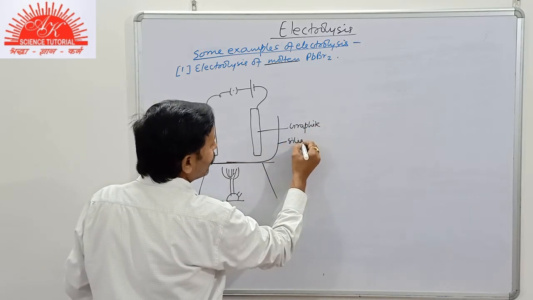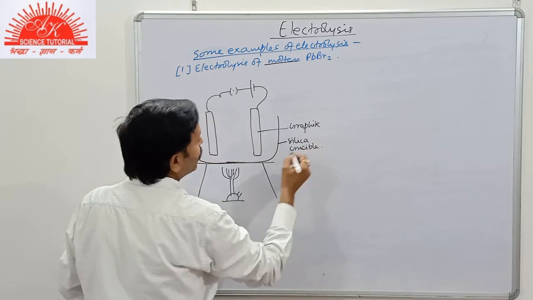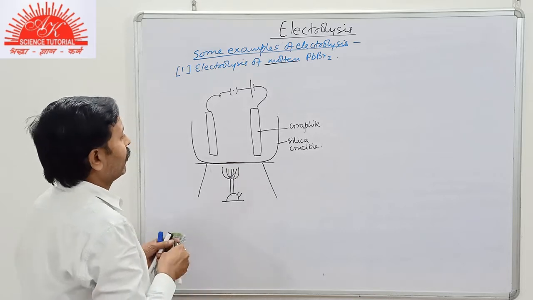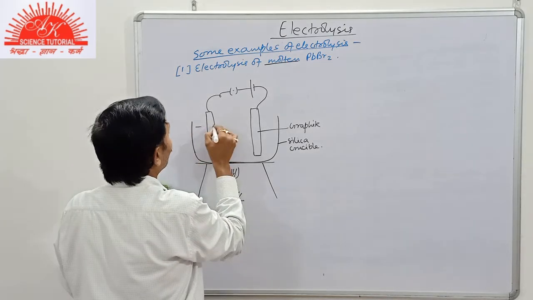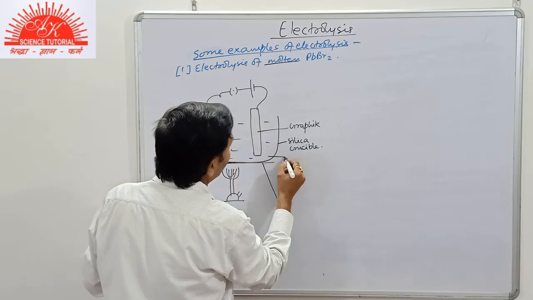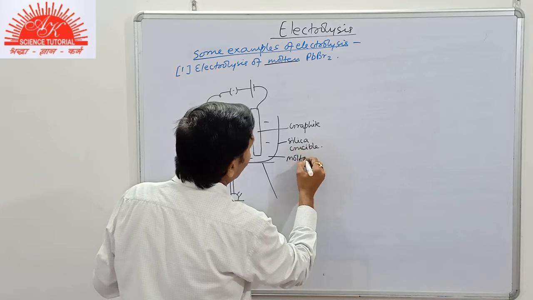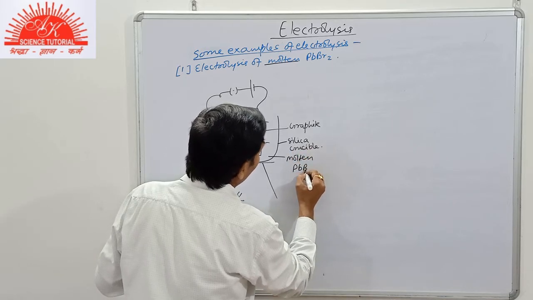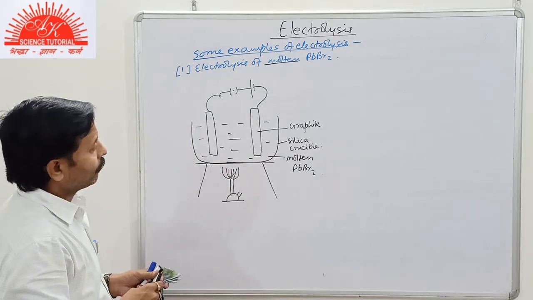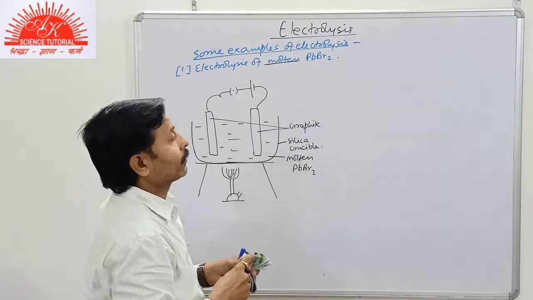This is a silica crucible. Crucible is the pot, the vessel in which metallic compounds, ionic compounds, are melted. And here there is the molten lead bromide. So this is the electrolytic setup. Both the electrodes are made up of graphite.